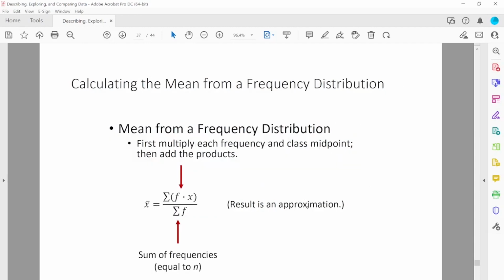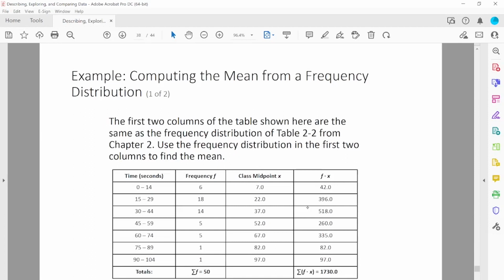Okay, sometimes we also have to calculate from the frequency distribution. If you remember from previous sections, we have the frequency distribution. To calculate the mean from a frequency distribution, we can use this formula. We multiply the frequency by the midpoint of each class and divide by the total frequency. I'm going to give you one example here.